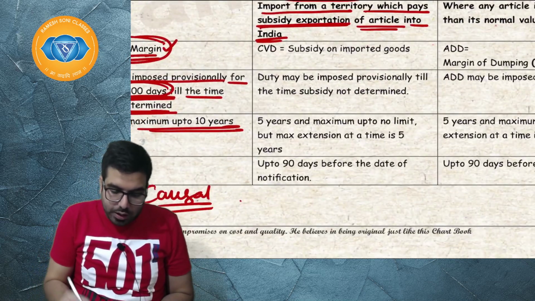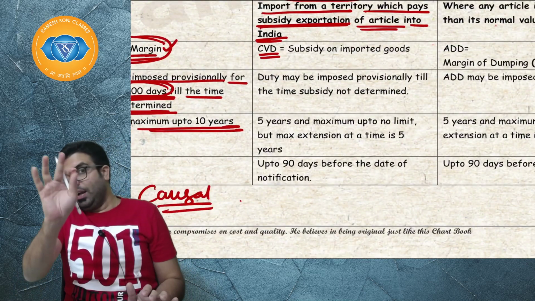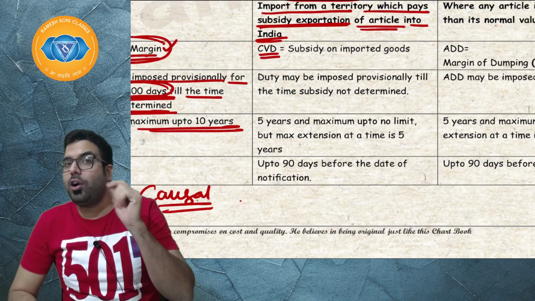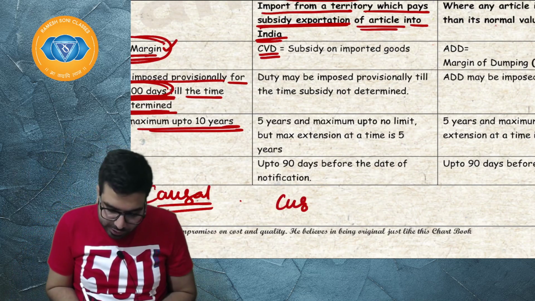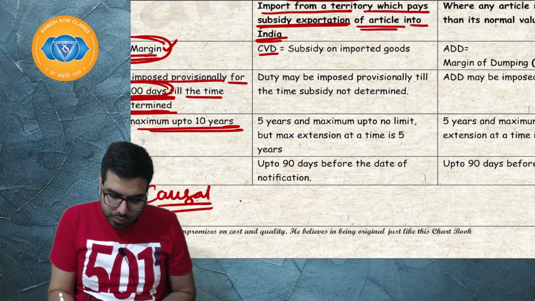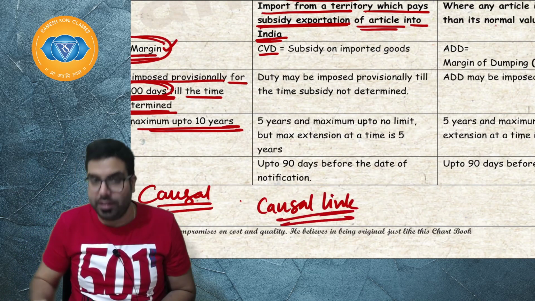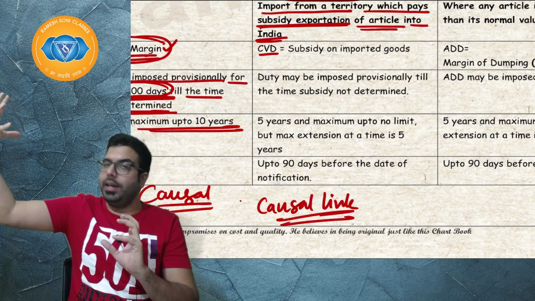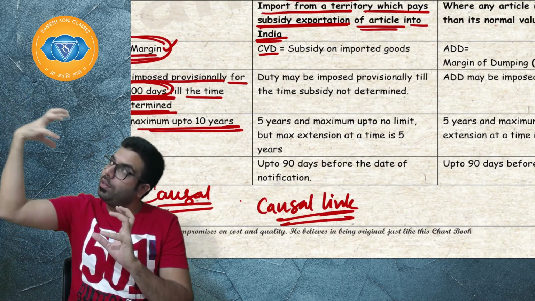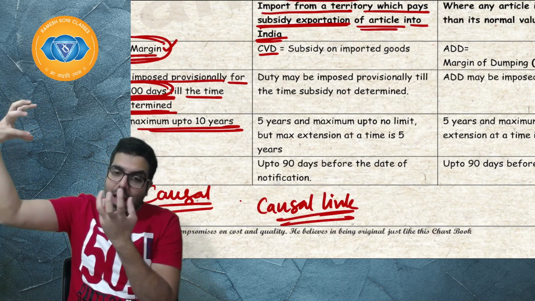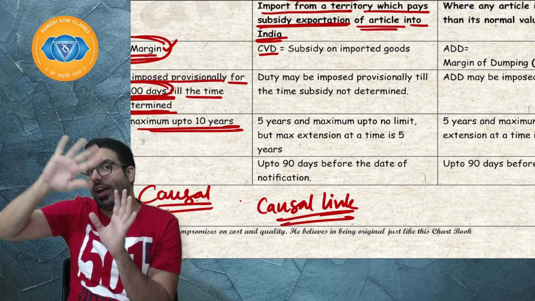Next. Sir, what will be the CVD? Again, you will have to go ahead and impose one causal link. What do you mean by causal link, everyone? Causal link means cause. Cause is the subsidy. There has to be a causal link between the subsidy given by that country and an injury to the domestic industry. I hope everyone is clear.